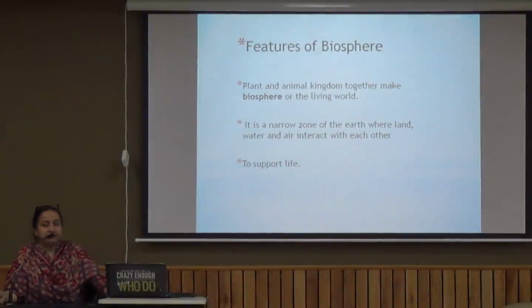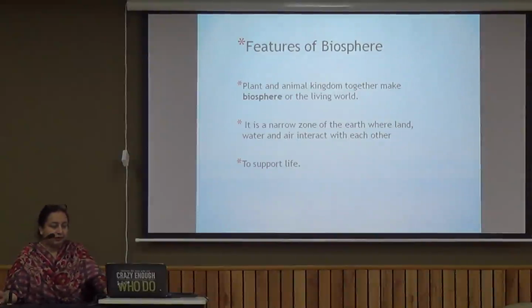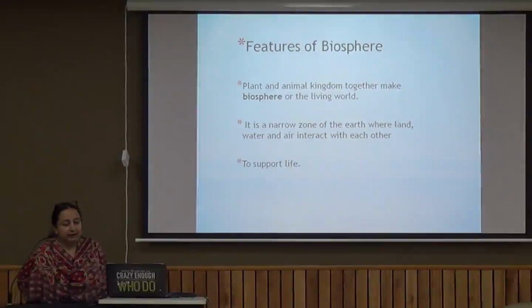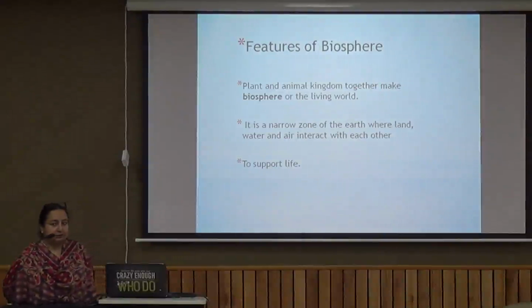Now what are the features of the biosphere? Plant and animal kingdom together make the biosphere, and it is a narrow zone of the earth where all three of them, land, water and air, overlap each other.